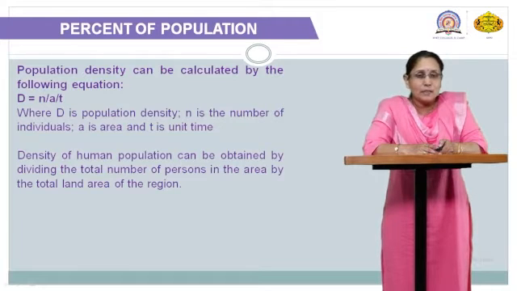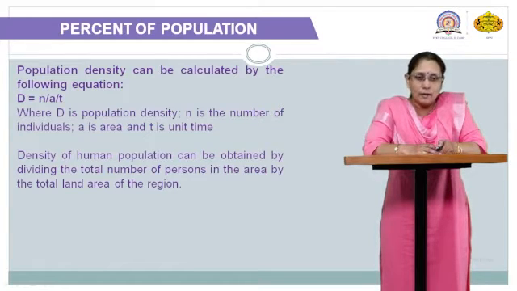Population density can be calculated. Here one formula is given by which population density is most of the time analyzed. So what is that formula? D is equal to N by A by T. D indicates density, population density. So what are N, A and T? These are the parameters where D is the population density, N indicates the number of individuals, A indicates the area and T indicates the unit time.